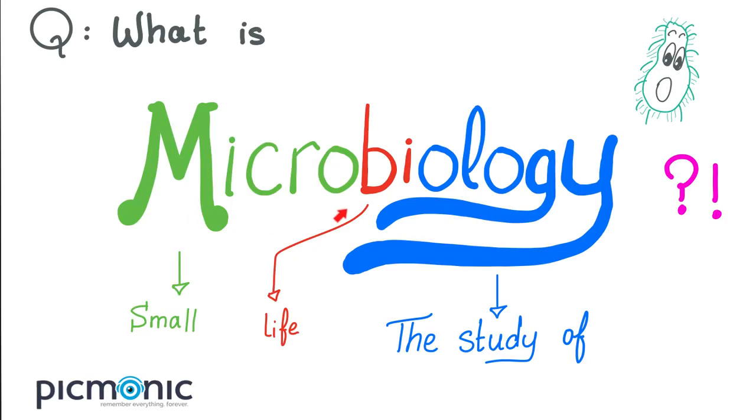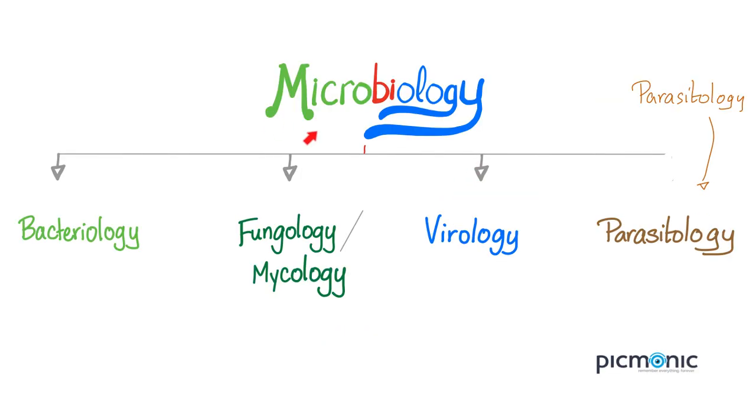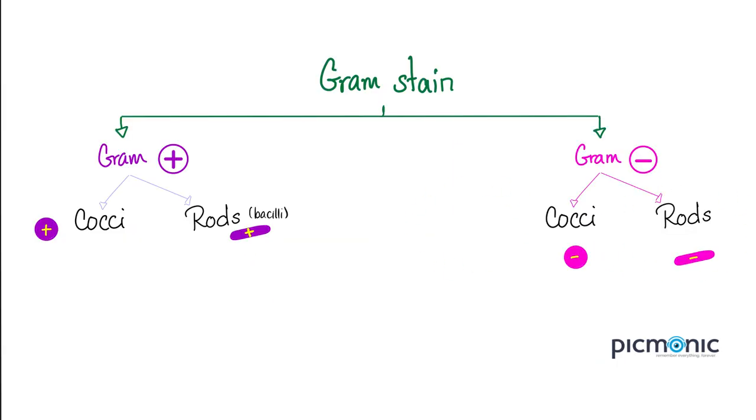So what are we talking about? We're talking about microbiology. Micro means small, bio means life, ology means the study of. So microbiology is the study of small life. We divide microbes into bacteria, fungi, viruses, and parasites. And that's why the field of microbiology is divided into bacteriology, fungology or mycology, virology, and parasitology. Let's talk about the bacteria.